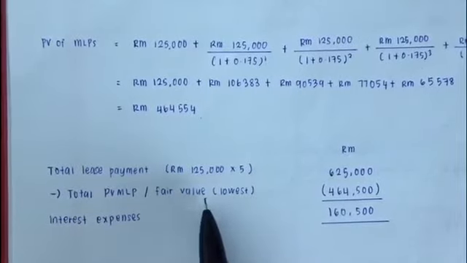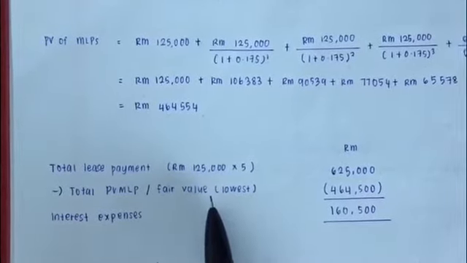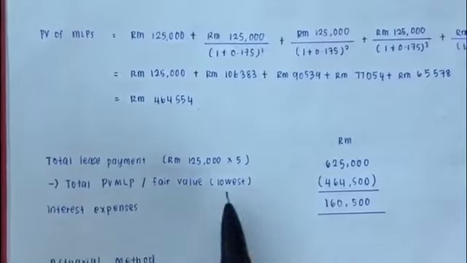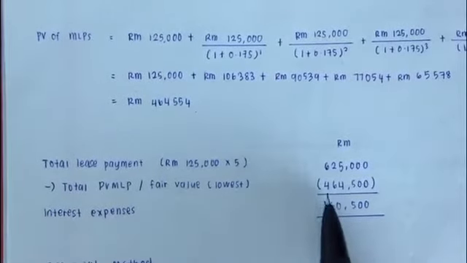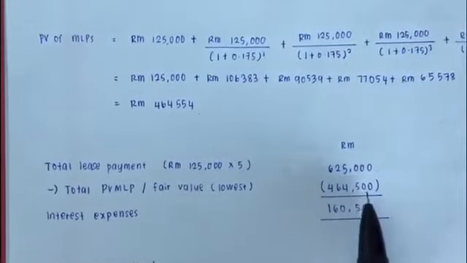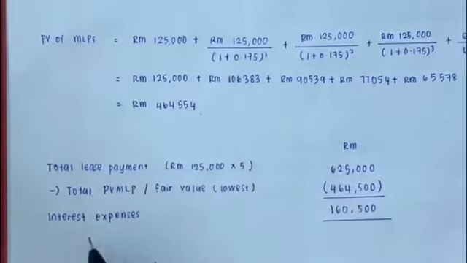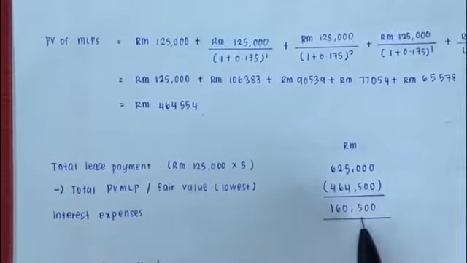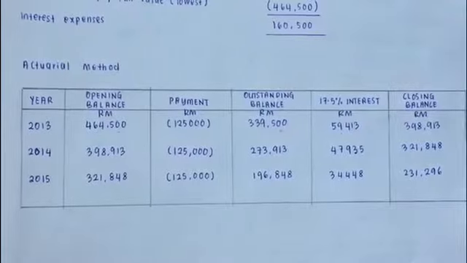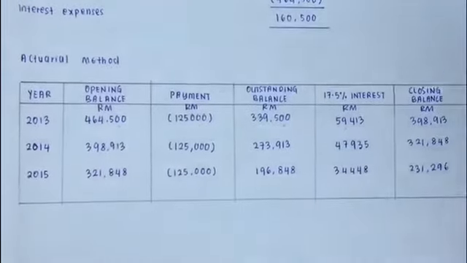Here we need to choose the lowest of the two. In this question, the lowest one is the fair value, which is 464,500. Then we get the interest expense, which is 160,500.